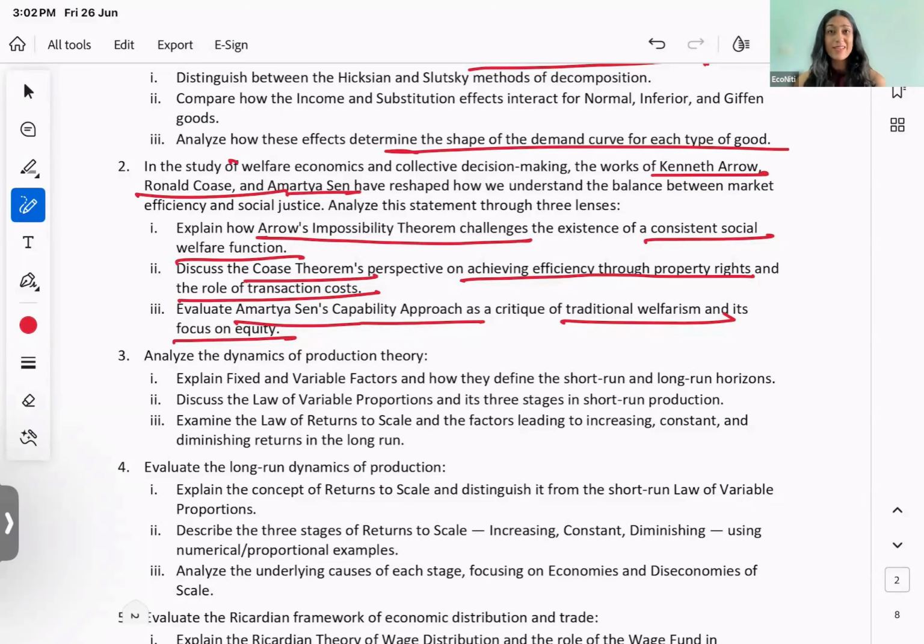Which means that is there a way of decision making such that the tenets or the actions that make a good utility function or make a good preference ordering at the individual level, the same axioms are also able to be applied at the social level.